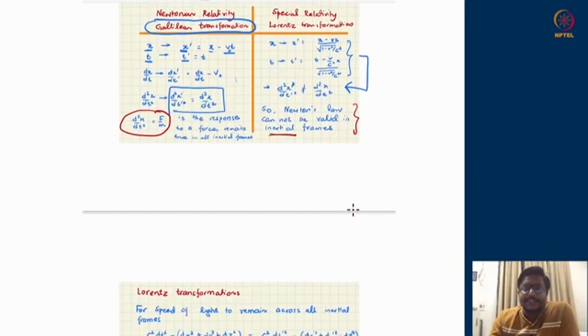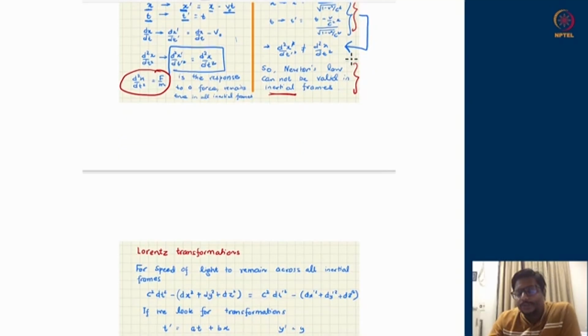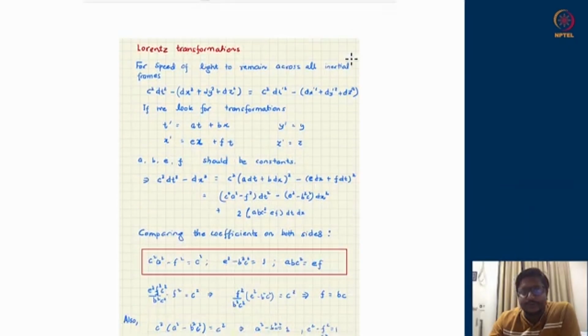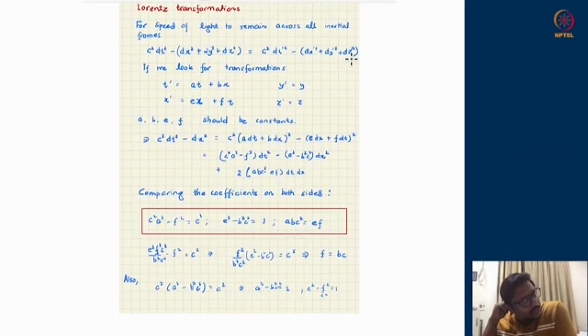Just to summarize the discussion, where do these strange looking functions come from? I assume you have seen it before as well, but I will just quickly wrap up the discussion with this small set of exercises from where one can see the demand of constancy of the speed of light. How does it uniquely give rise to the Lorentz transformation?